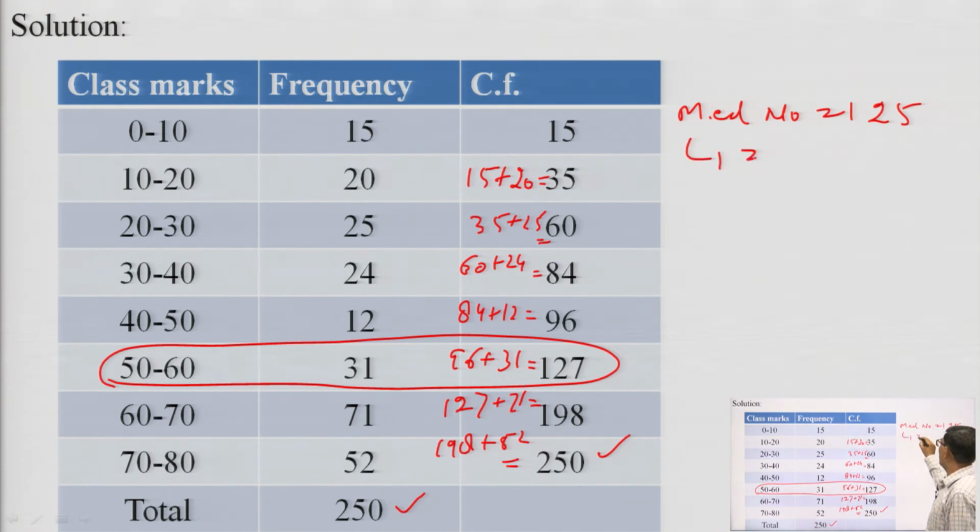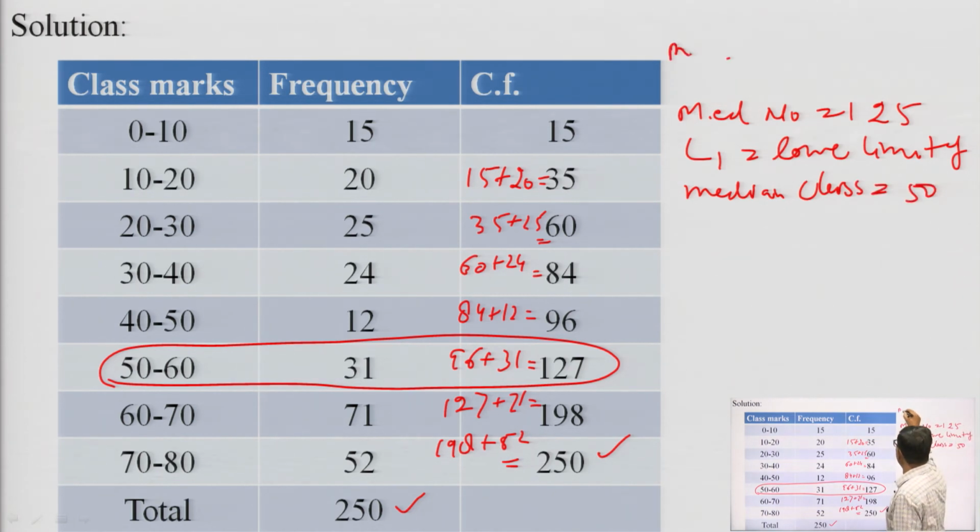L1 is the lower limit of the median class. The median class is 50 to 60.